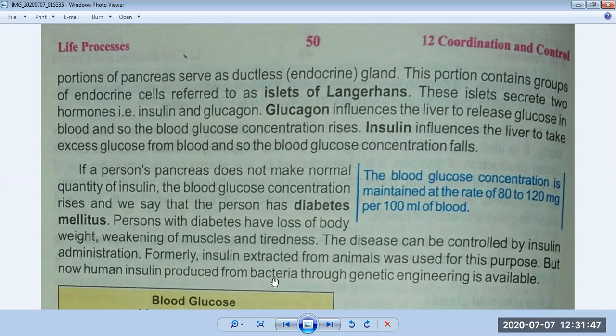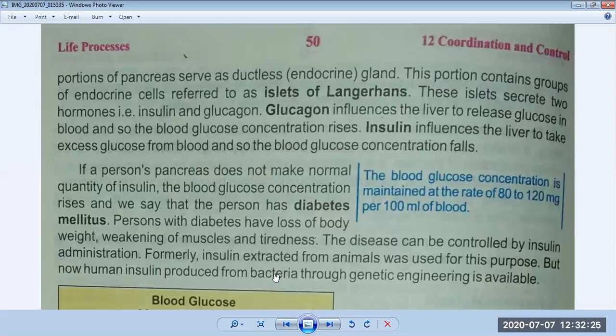Okay, so we can say the function of the pancreas is very important inside our body because it produces two different types of hormones. The first one controls the excessive level of sugar in our blood, and the second one controls the deficiency of sugar in our blood. And if insulin does not work properly, it can cause diabetes mellitus. Its symptoms are loss of body weight, weakening of muscles, and tiredness. So this disease can be controlled by insulin administration.